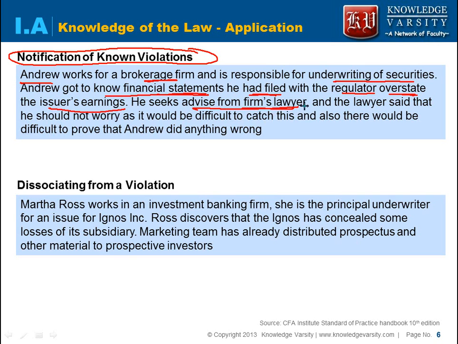The lawyer said that he should not worry, because it is very difficult to catch this violation, and even if it is caught, you can do away with it, because the issuer can say it's an oversight, etc. So the regulator would not be able to prove that Andrew did anything wrong. So what is the issue with this?